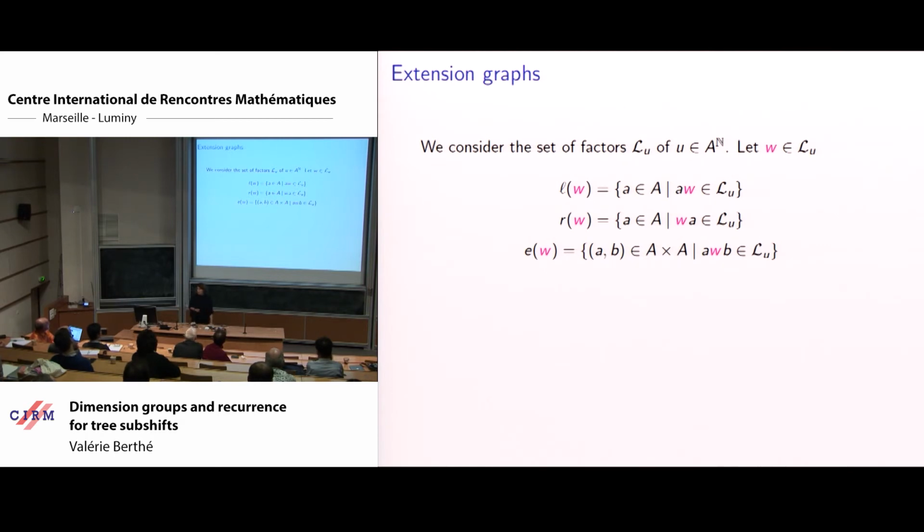It's a definition based on properties of extension of factors. So I've got a factor W of my infinite word, and I look at the left extensions, the right extensions, and the two-sided extensions.